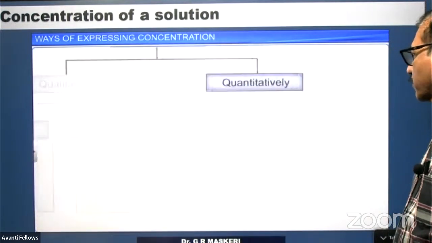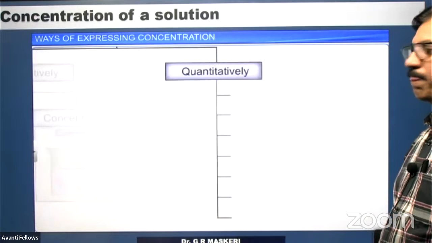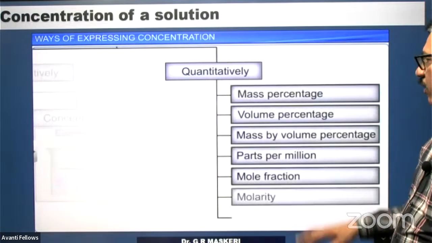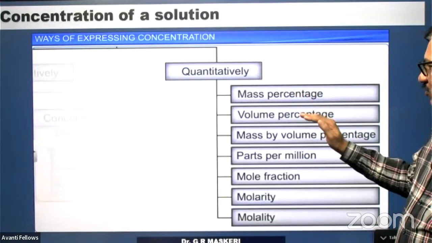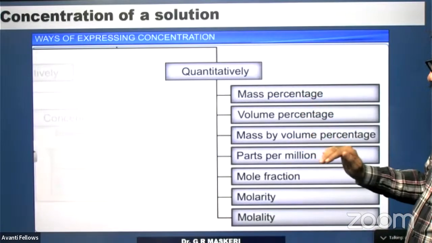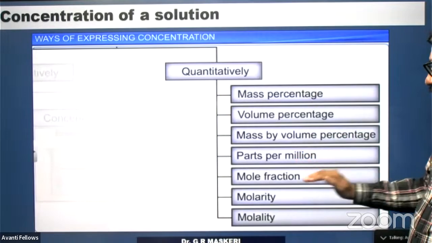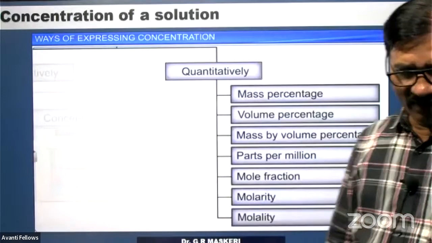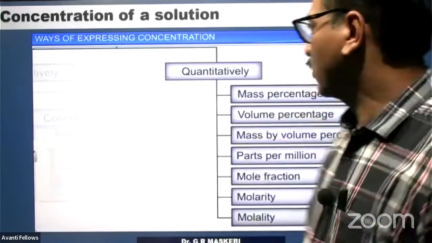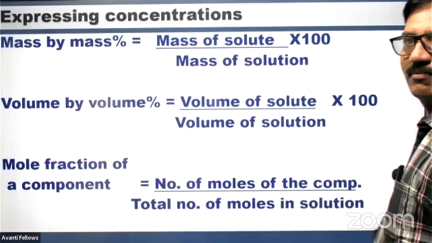Quantitatively, the concentration of a solution can be described in several ways. So several ways it is expressed: mass percentage, volume percentage, mass by volume, parts per million, mole fraction, molality. So these are the various ways of expressing the concentration. Let us look into the definition of this.